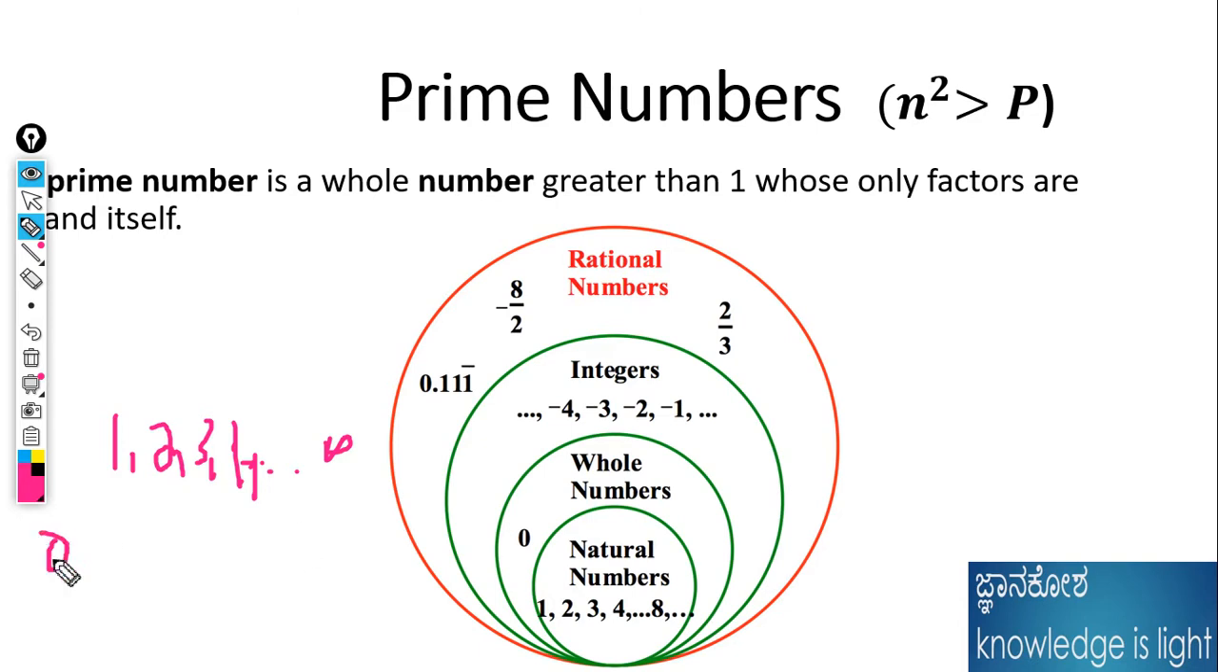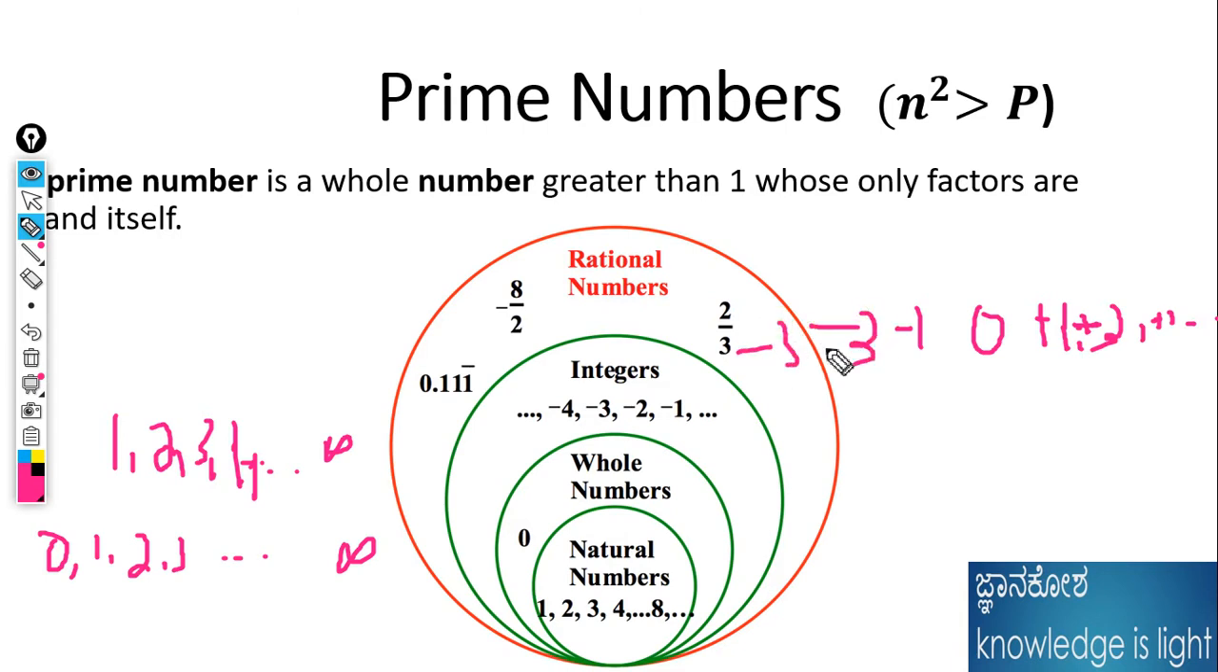If 0 is the starting number and 1, 2, 3, 4 continue up to infinity, those numbers are whole numbers. If a number set has 0, negative numbers as well as positive numbers, plus 1, plus 2, plus 3 up to infinity, and minus 2, minus 3 up to infinity, those numbers are integers. And what about rational numbers?